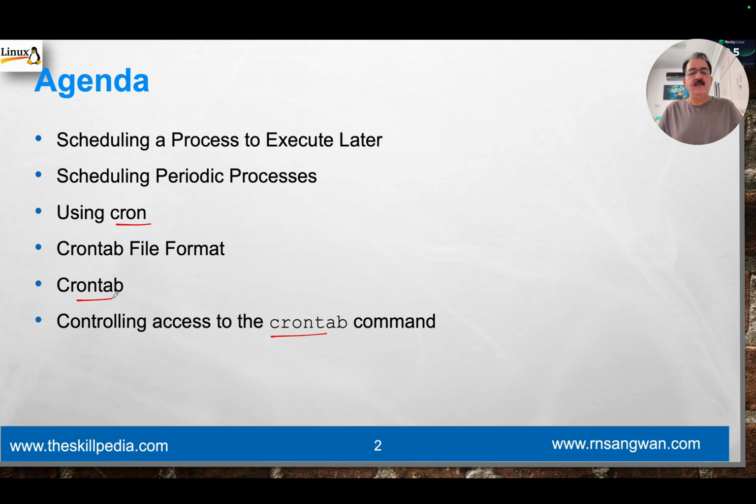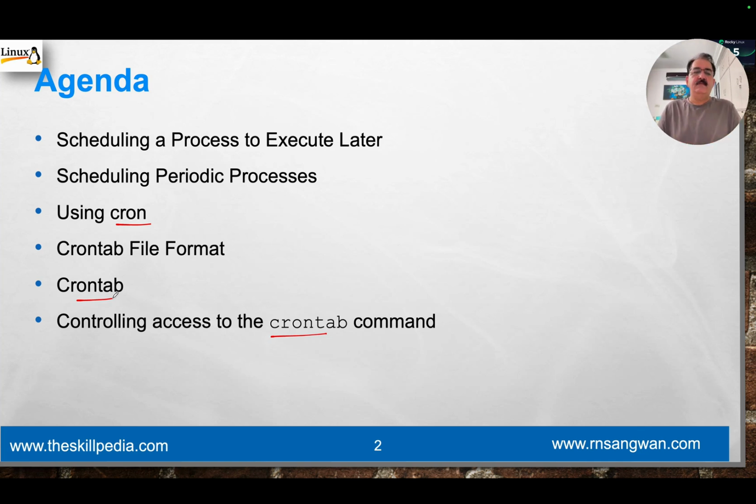Crontab. Crontab is that command that helps you in scheduling the job. Now there are two points here. One is you want to execute one time. One time execution, you give a time in the future and just schedule it, and that program or application will be executed at that given time.